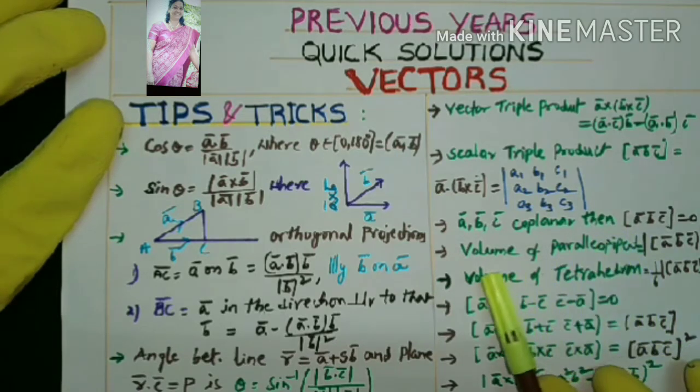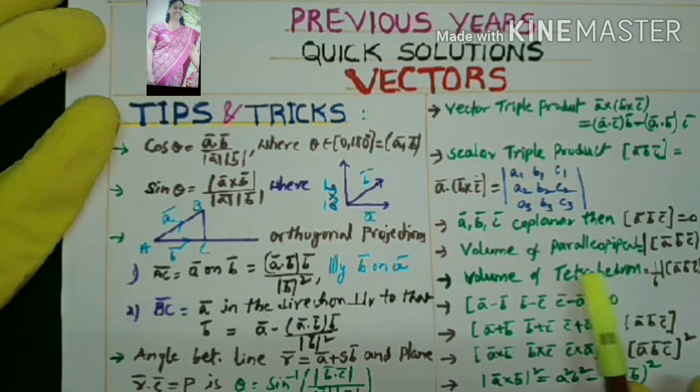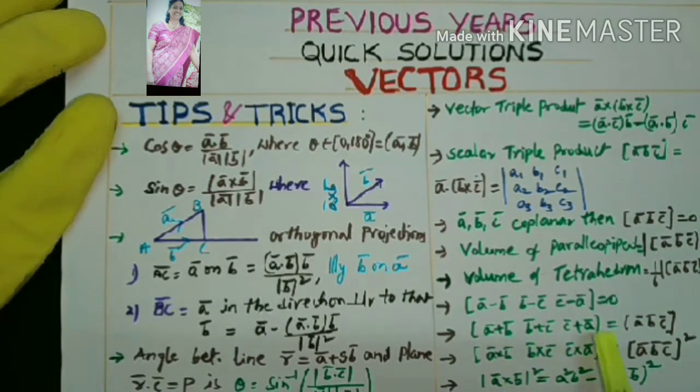By using this triple product we can find the volume of a parallelepiped, which is the modulus of box ABC. Volume of a tetrahedron is 1/6 times the modulus of box ABC. These are applications of the scalar triple product. And these standard results are most helpful to you. If you know these, you can pick up the direct answer. Simply remember that box of A minus B, B minus C, C minus A is equal to 0. If there is a box with minus, take 0. If plus is there, take box ABC. If the cross is there, we can take box ABC whole square. Like that we can remember these three formulas easily.